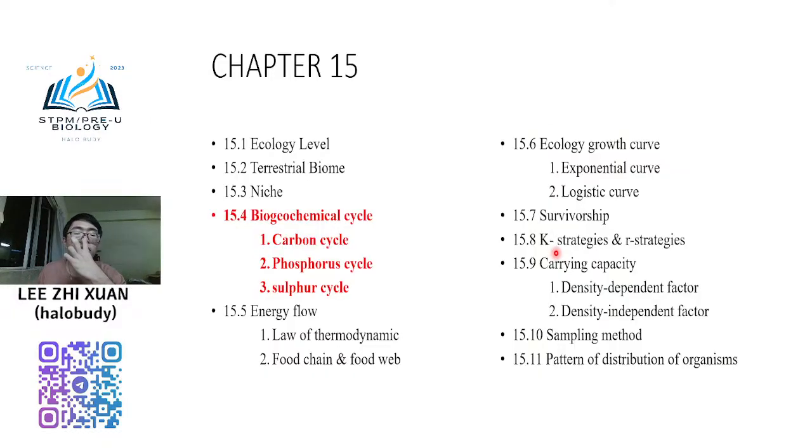Okay, biogeochemical cycle. Normally in SPN you have learned the nitrogen cycle. Nitrogen cycle is actually one type of biogeochemical cycle. But in STPM, you don't need to learn nitrogen anymore. You need to learn three new ones: carbon, phosphorus, and sulfur.